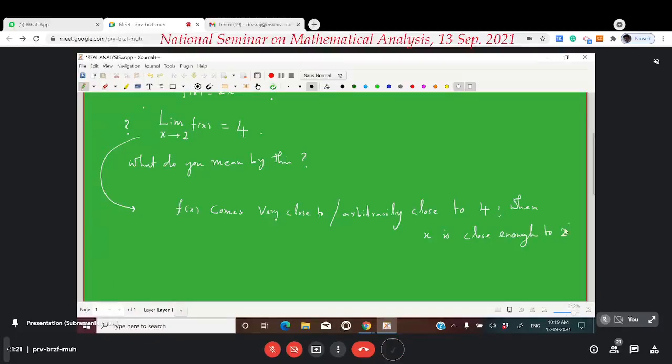This is the intuitive understanding behind this limit. Really, this is the way we understand it in our higher secondary. Is it okay?